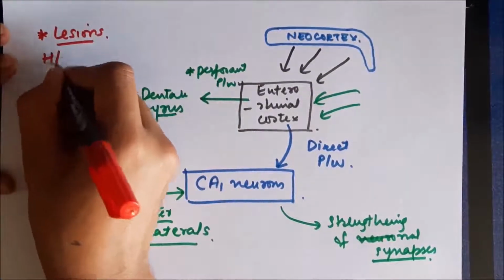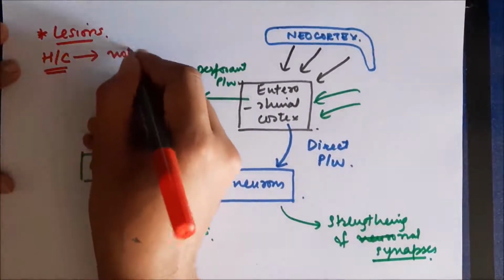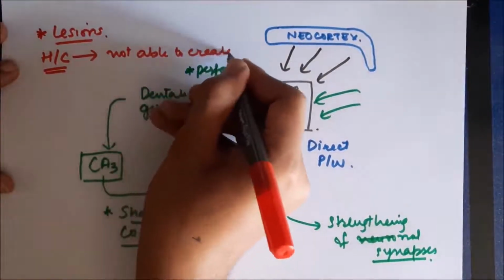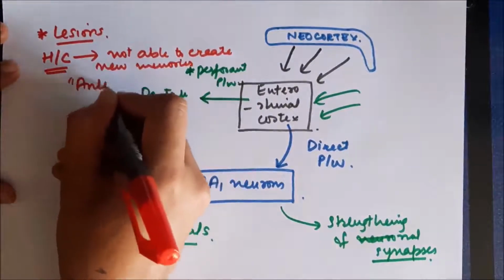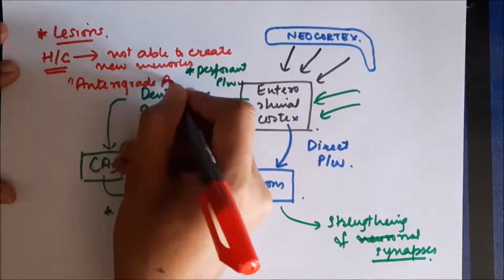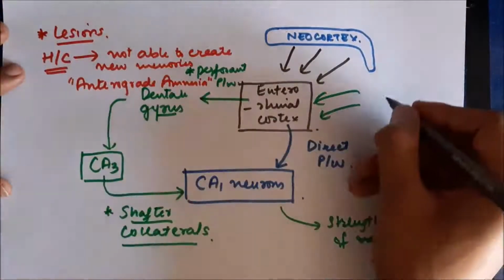Now, if due to some reason there is a lesion in the hippocampus, all this process cannot take place, consolidation of memory cannot take place, so the person will not be able to create new memories. If he acquires some information, he will not be able to convert it into long-term memory. It is called anterograde amnesia. Anterograde amnesia because of a lesion in the hippocampus.